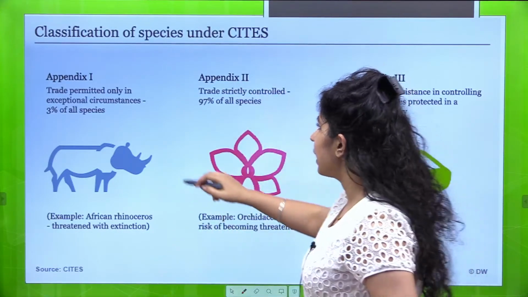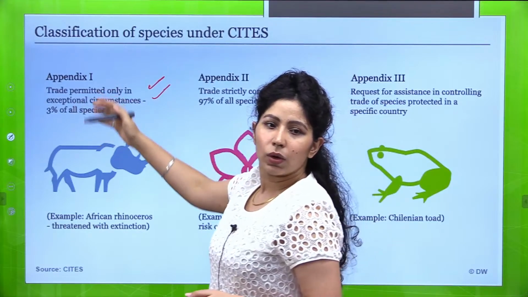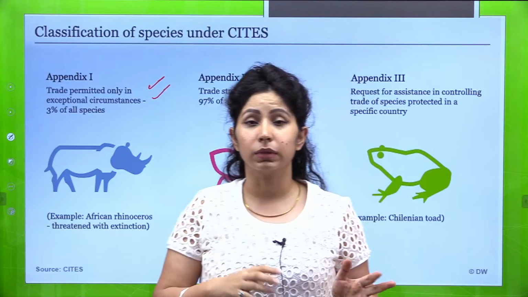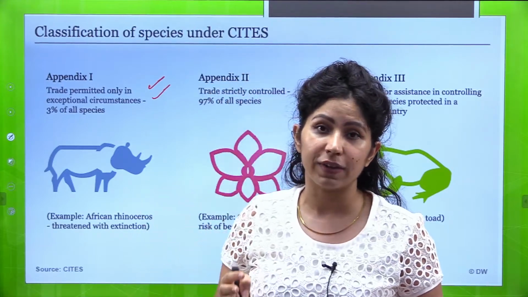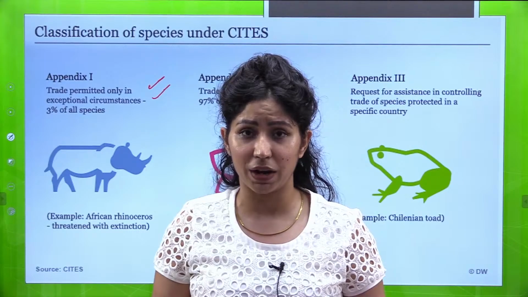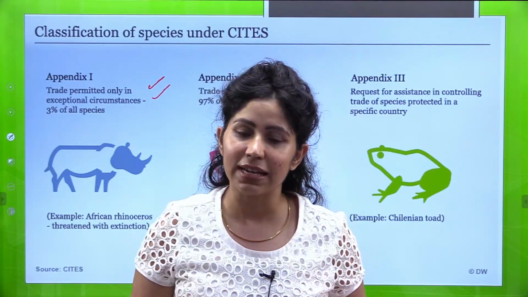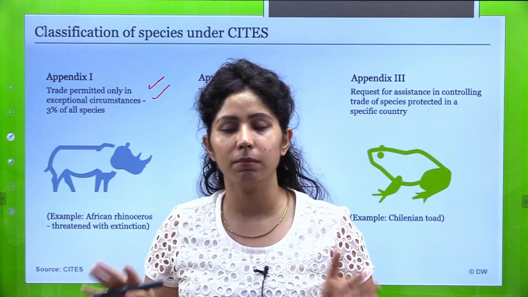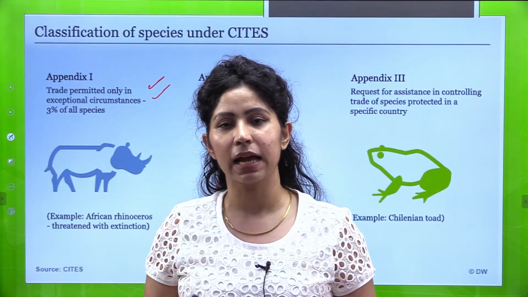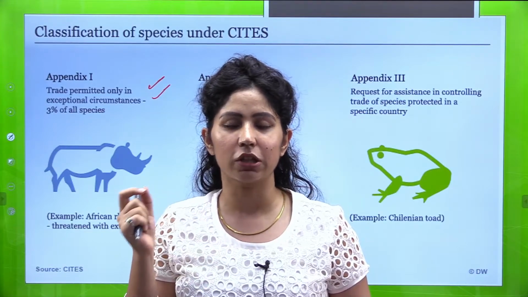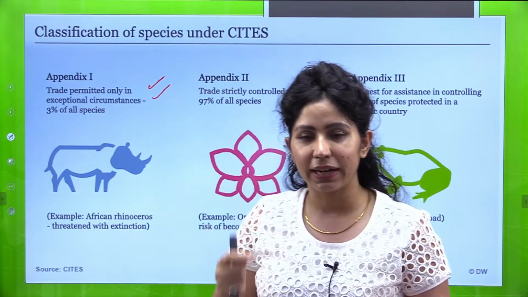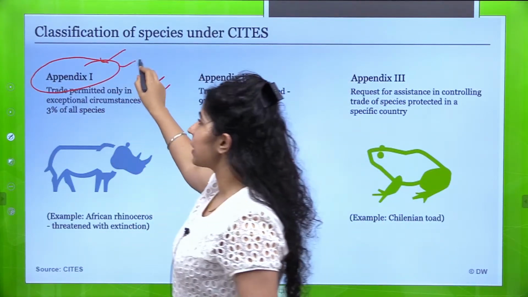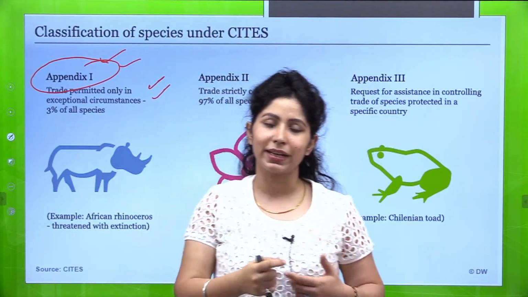So in appendix 1, only those animals and plants are taken in which trade is not permitted. They are nearly on the verge of extinction. ये plants और animals extinct होने वाले हैं और इनका trade allow नहीं किया जाता except for exceptional circumstances. And out of all the species that have been listed in CITES, only 3% जितना minuscule number है जिनका trade after permission allowed है, because they are part of appendix 1. They are very close to extinction but trade is allowed.